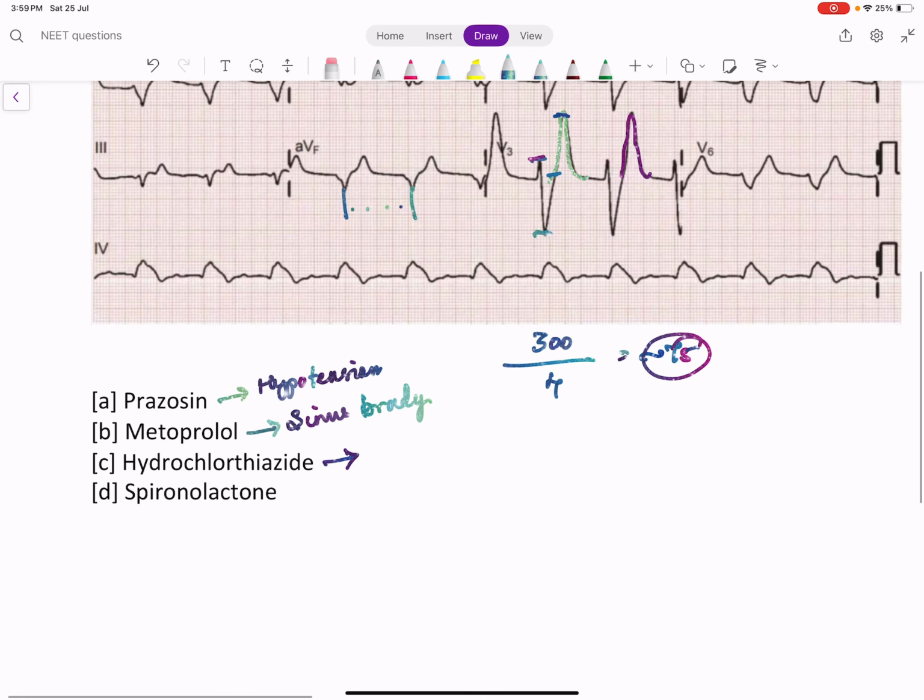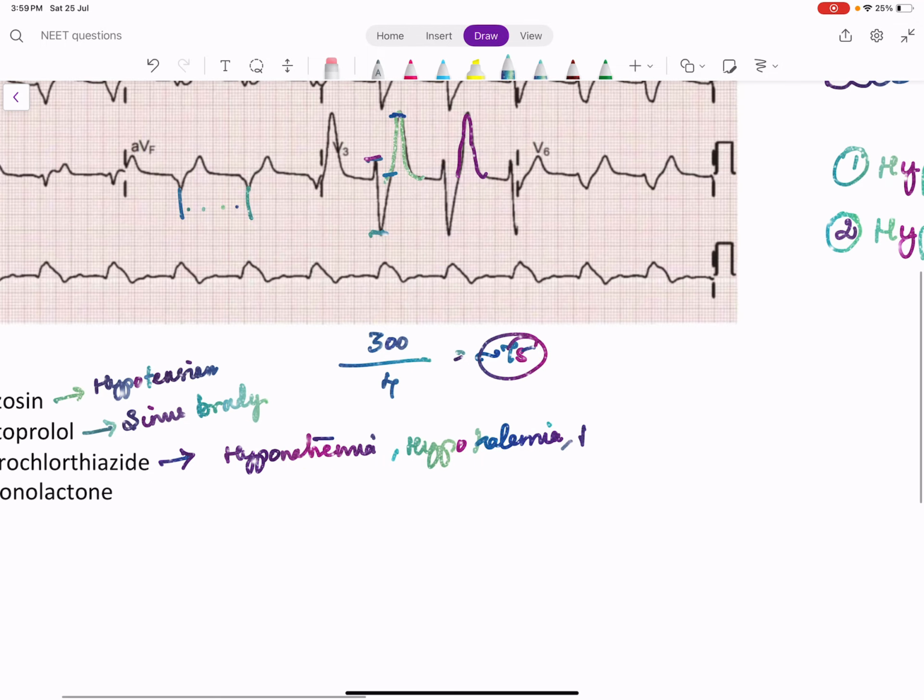Hydrochlorothiazide. Remember, in one of our previous discussions, we discussed that thiazide diuretics and Gitelman syndrome are together. So many electrolyte imbalances occur, like hyponatremia, hypokalemia, hypomagnesemia. But what does not occur?